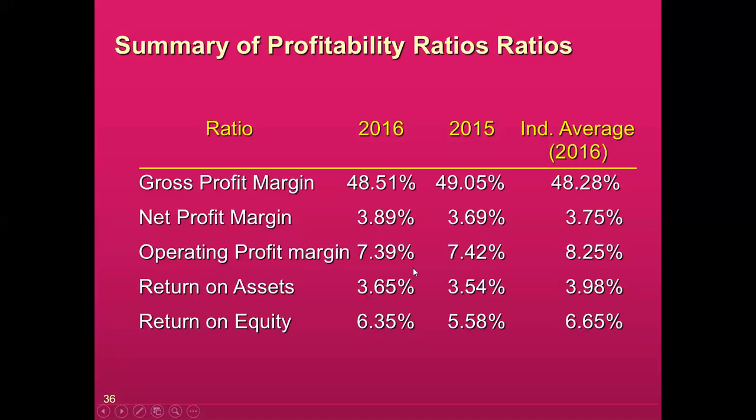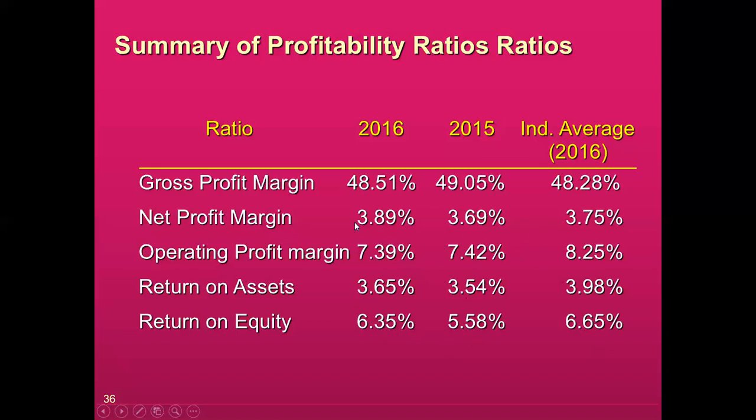So this is our concern. We need to investigate why the return on assets of this company is low. Return on equity means the return the investor is able to take; the industry average is 6.65. Last year our position was quite low, but now we are improving and reaching 6.35, which is quite above last year's position.